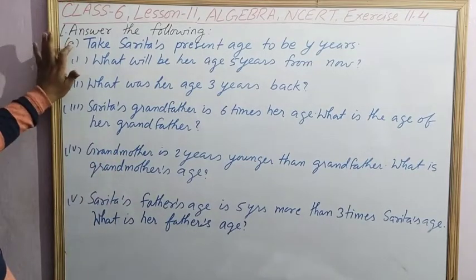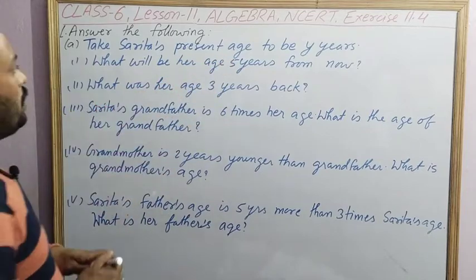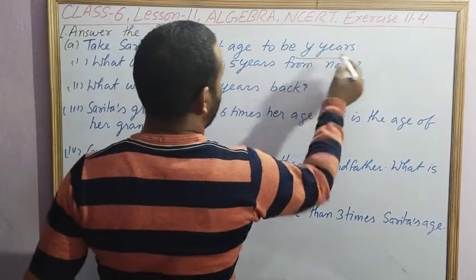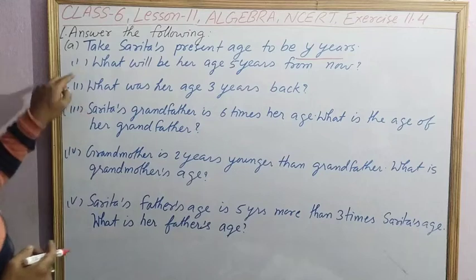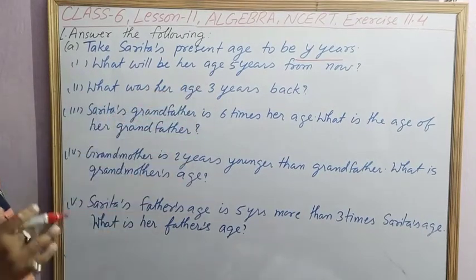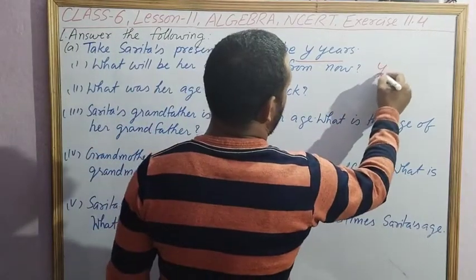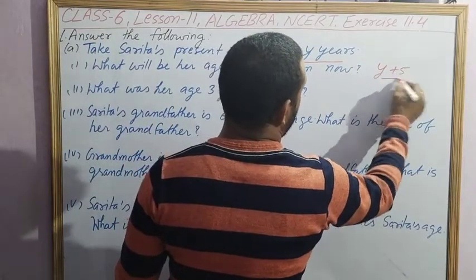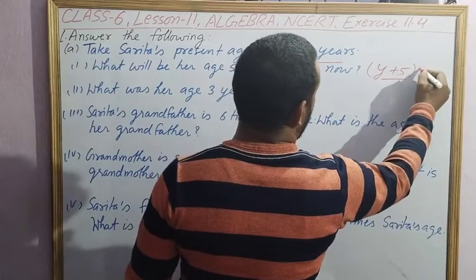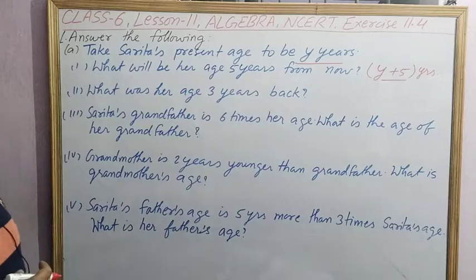Question number 1 says, take Sarita's present age to be y. Sarita's present age is y years. Then the first part is, what will be her age 5 years from now? After 5 years, what will be her age? That means we will add 5 years to the present age. That is, y plus 5 years will be her age after 5 years.